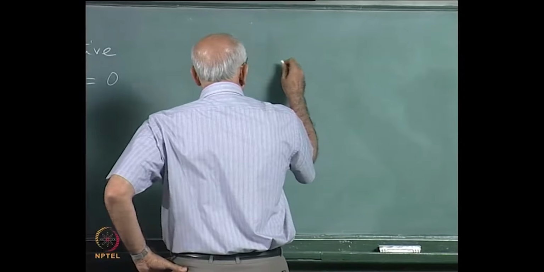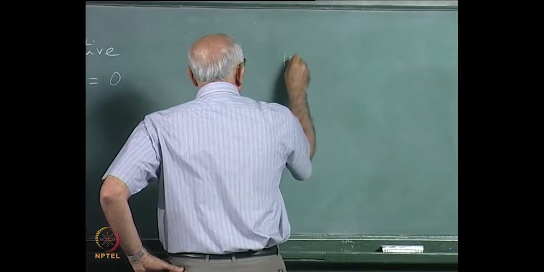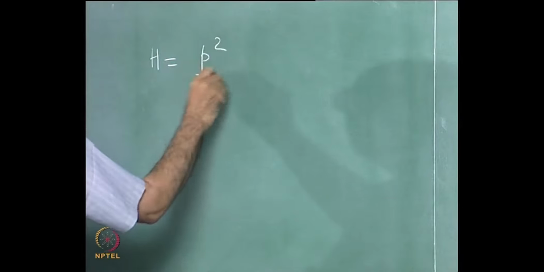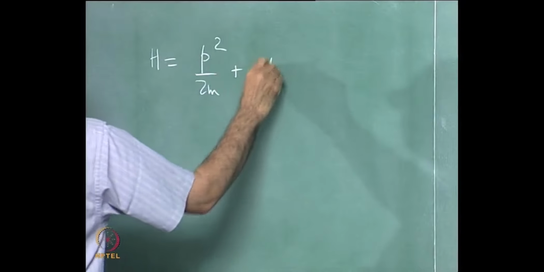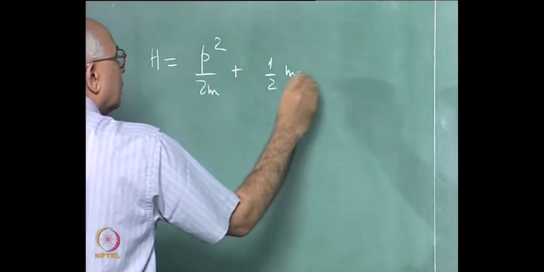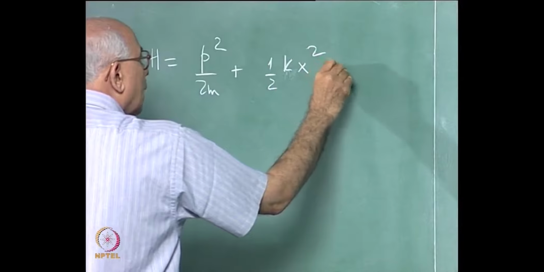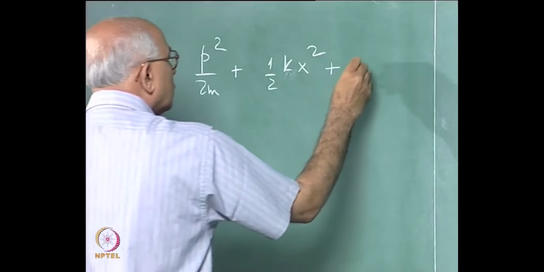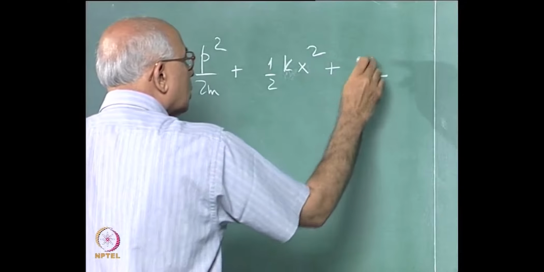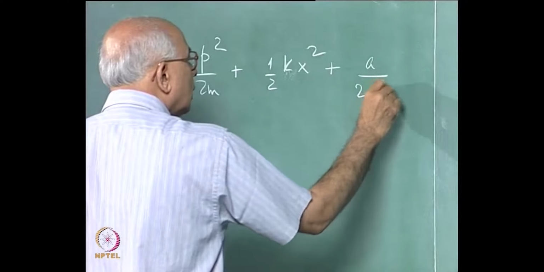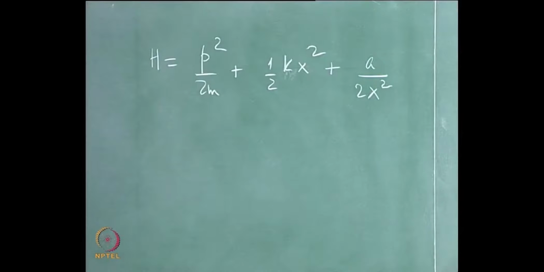Consider for instance motion in one dimension with a Hamiltonian given by p squared over 2m plus 1/2 k x squared, plus a term which goes like some constant a over 2 x squared, a potential of this kind.